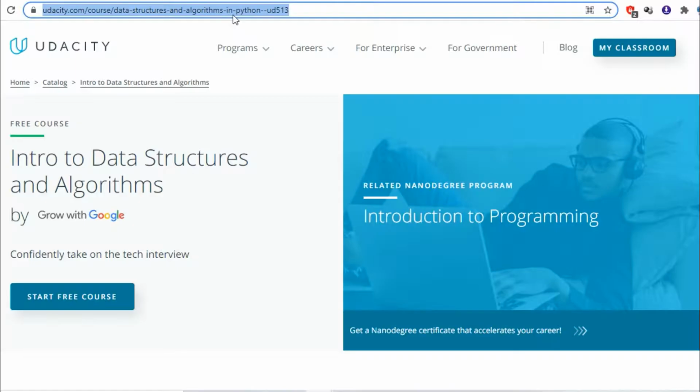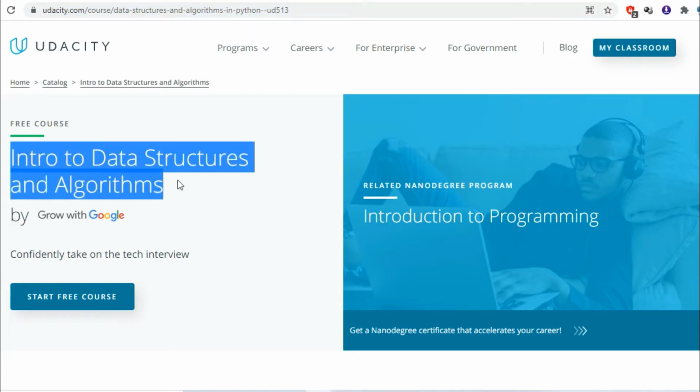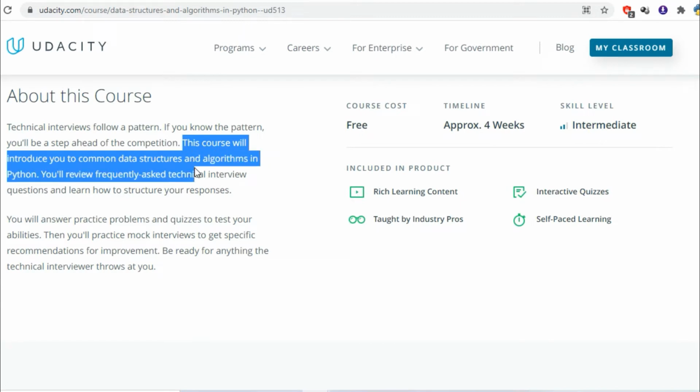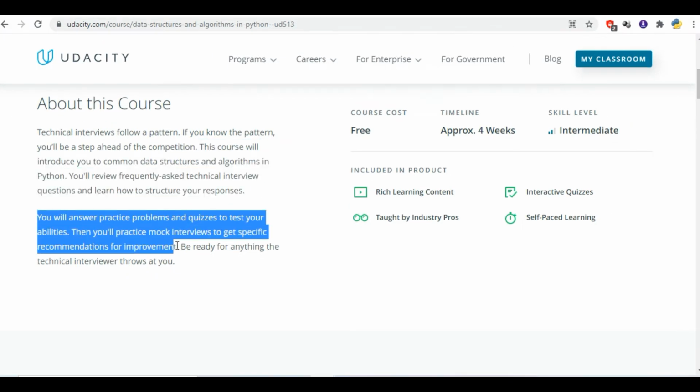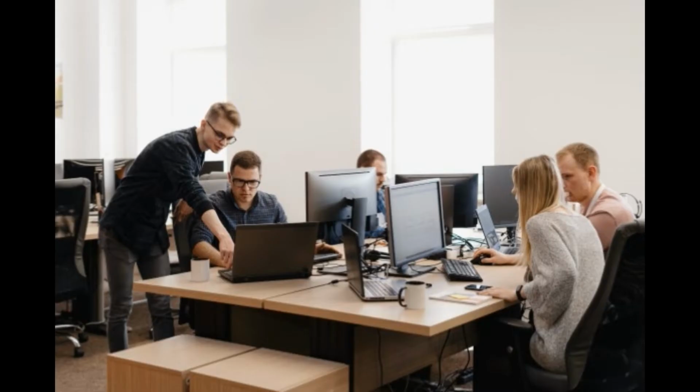Okay, so let us see what you will learn in this course. This course will introduce you to common data structures and algorithms in Python. You will review the frequently asked technical interview questions and learn how to structure your responses. So here you can practice problems and quizzes and you can test your abilities. Then you can practice mock interviews to get specific recommendations for improvement. So by the end of this course, you will be ready for a technical interview.